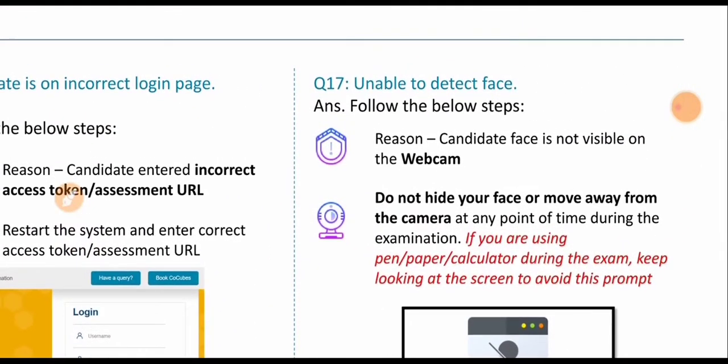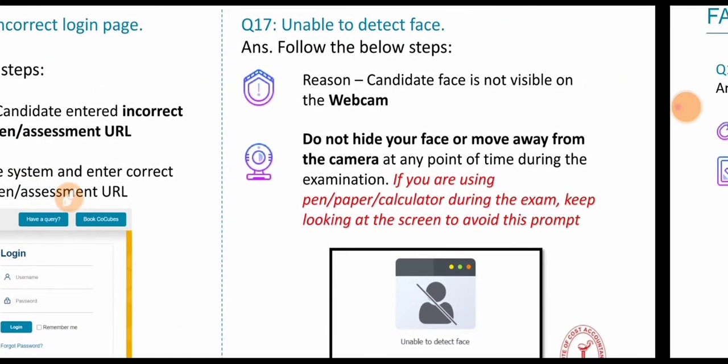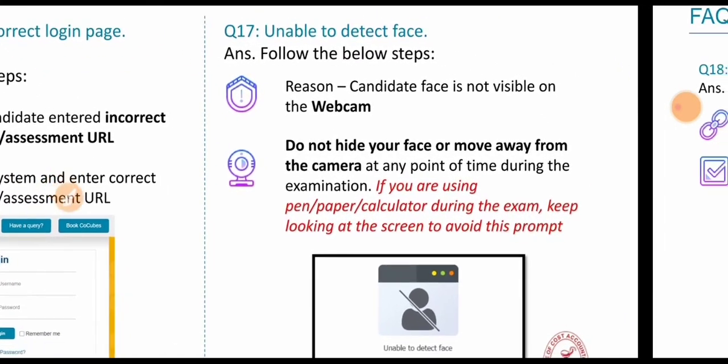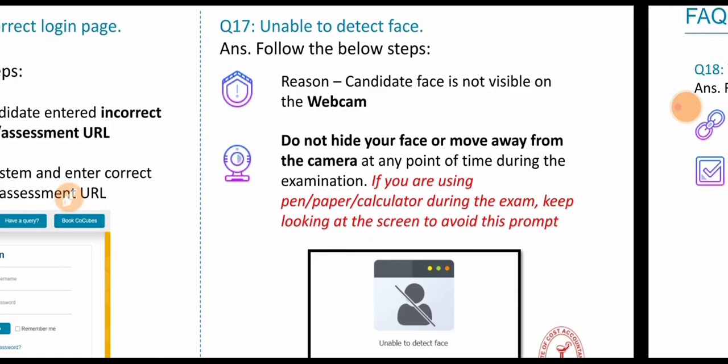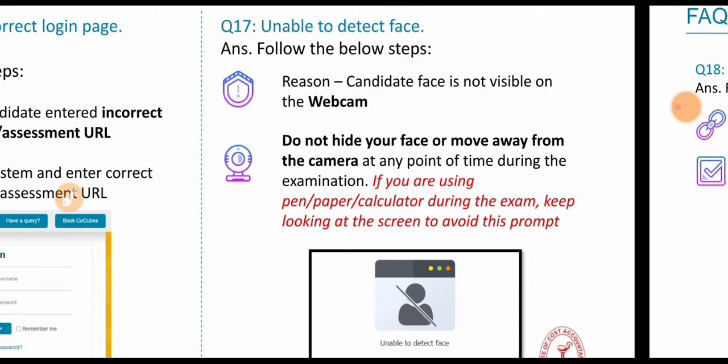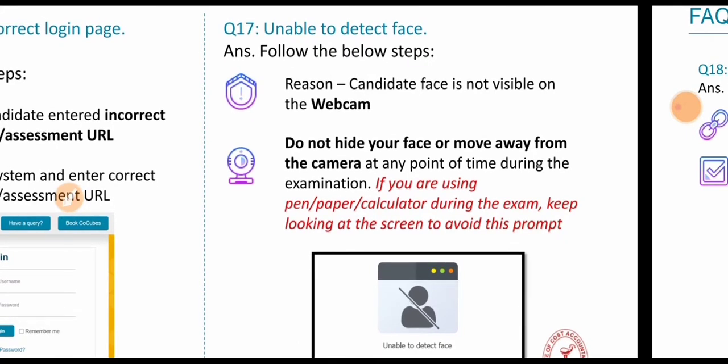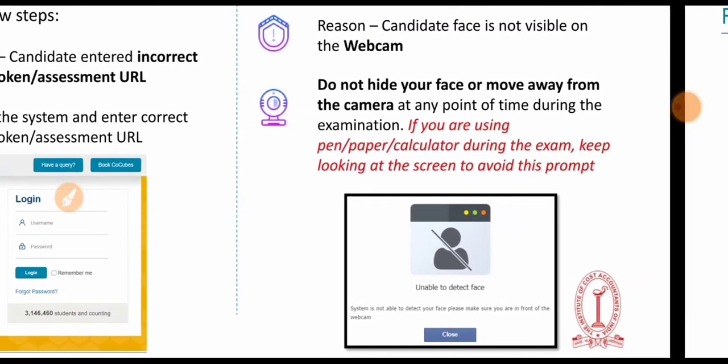Question number 17: unable to detect the face. Follow the below steps. Reason: the candidate's face is not visible on the webcam. Don't hide your face or move away from the camera at any point during the examination. If you are using a pen, paper or calculator during the examination, keep looking at the screen to avoid this prompt. Keeping your eyes on the webcam is always very important.